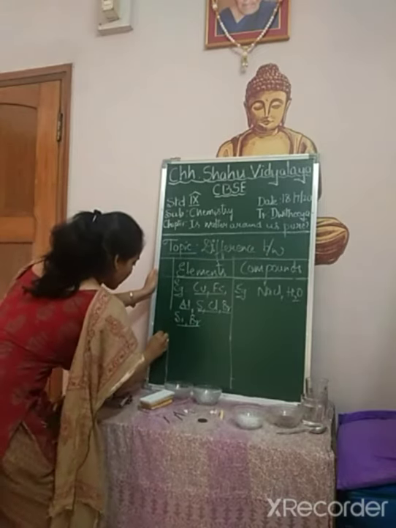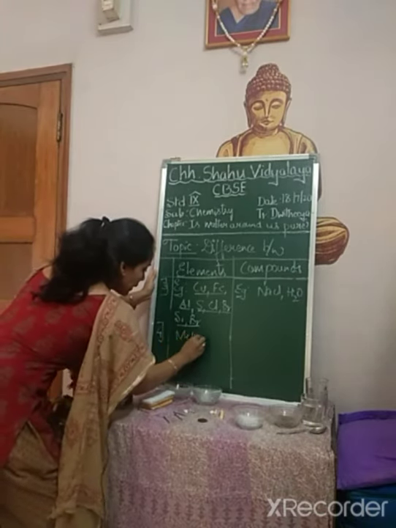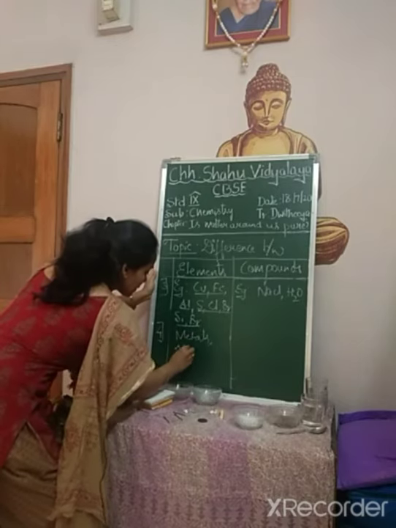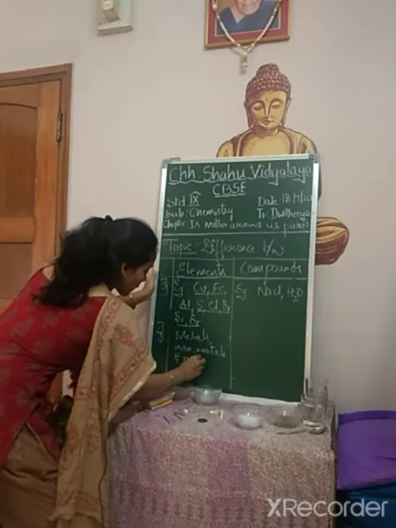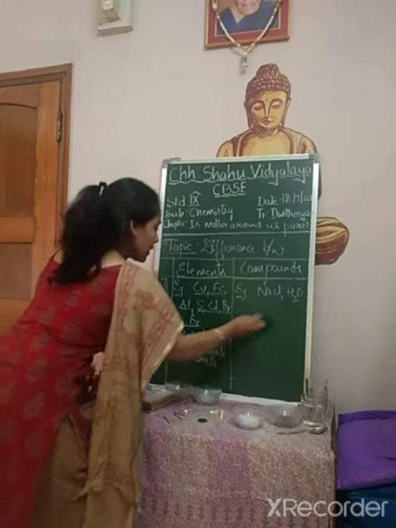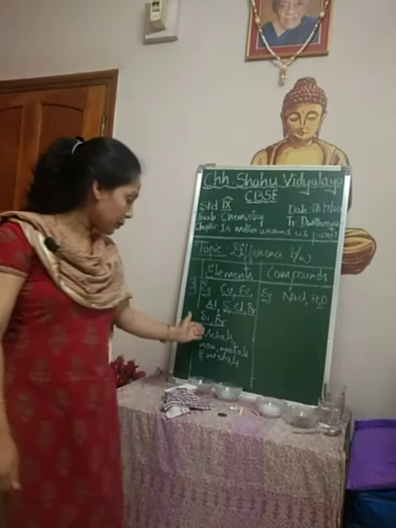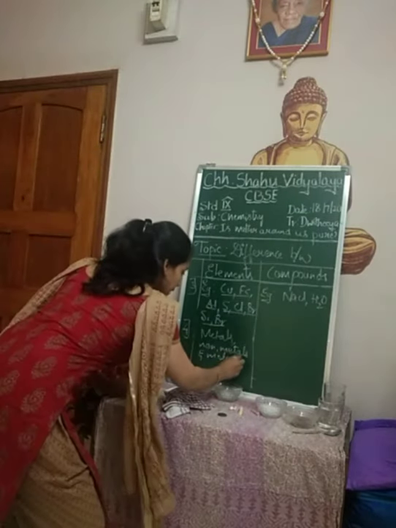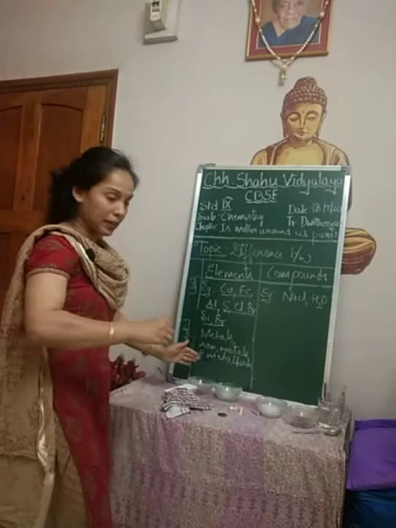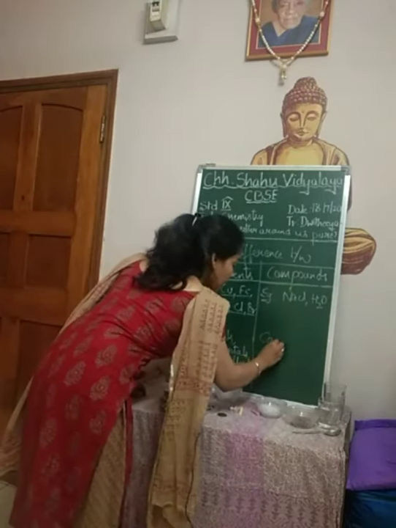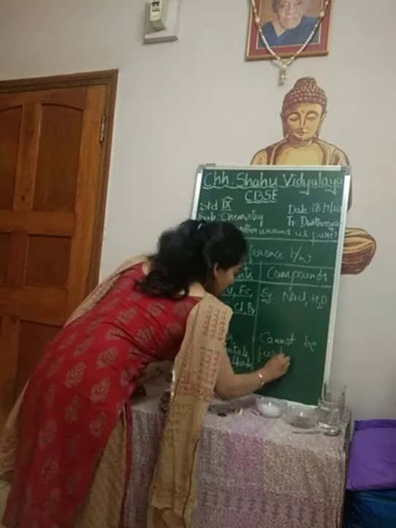So the next differentiating point is that elements can be further classified into metals, non-metals and metalloids, whereas compounds cannot be further classified. Compounds cannot be further classified.